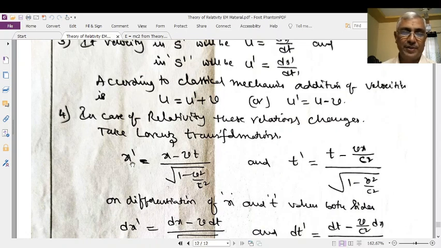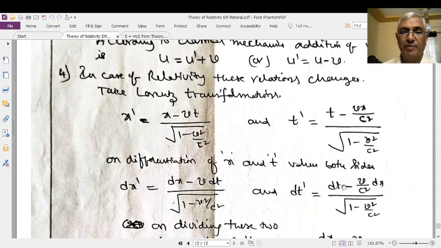Lorentz transformations: the x coordinate transformation, x prime is equal to x minus vt by root of 1 minus v square by c square, very well known to you. And t prime is equal to t minus vx by c square, whole divided by root of 1 minus v square by c square.